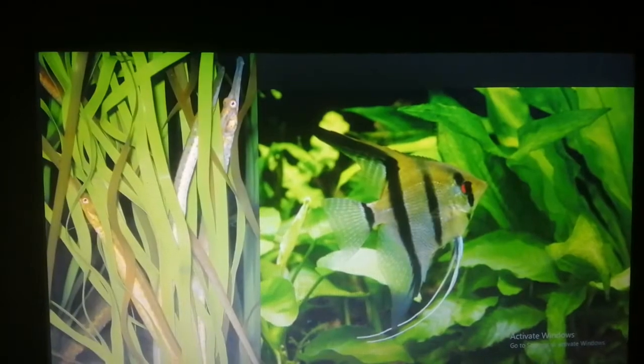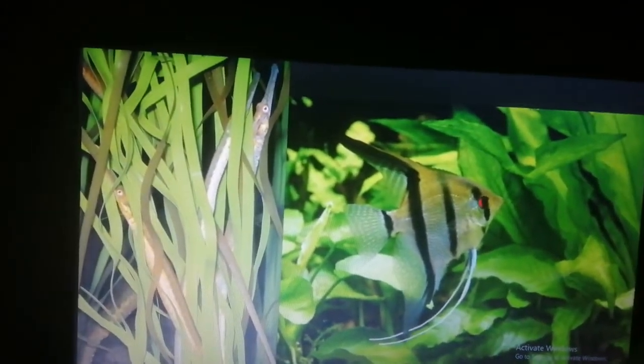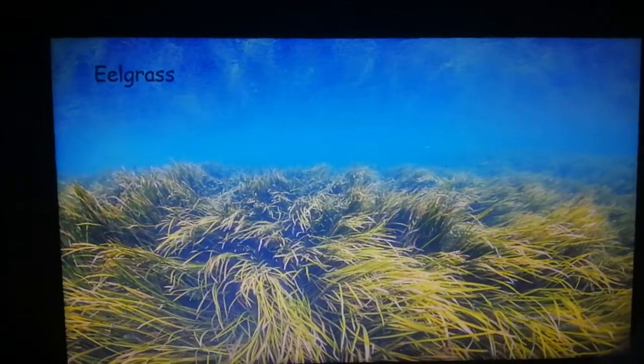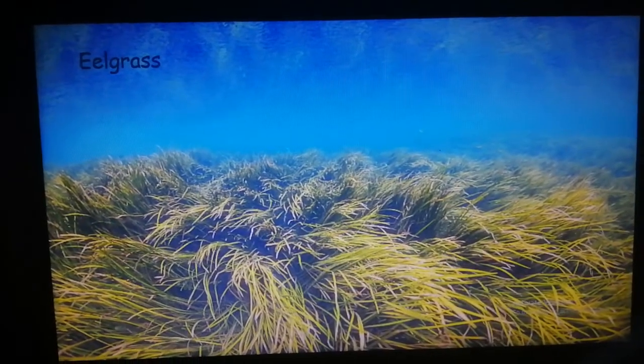That is how they prevent the eggs from flowing away, and also protect them from being eaten by the other fishes. Also, these aquatic plants or underwater plants are able to help in maintaining the oxygen level inside the water.